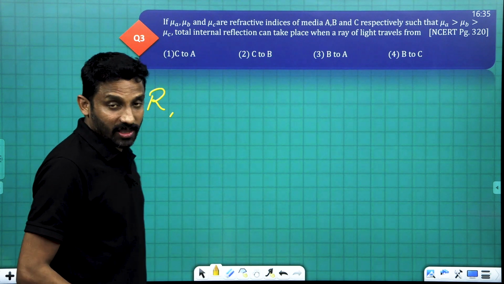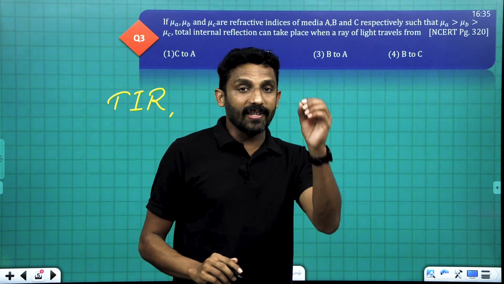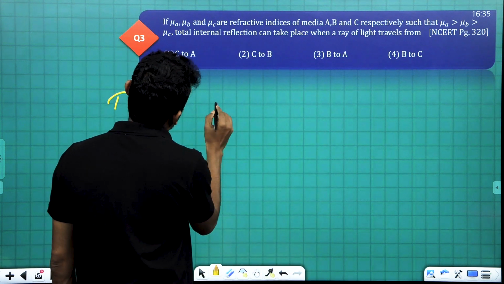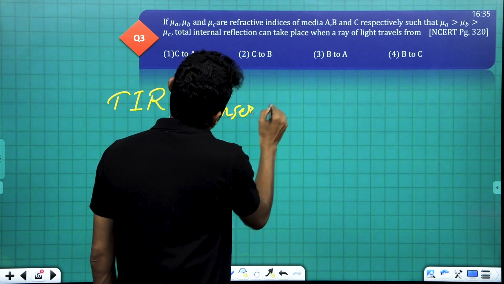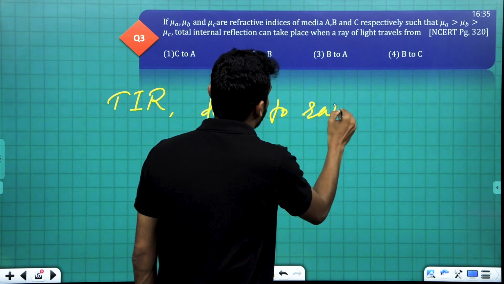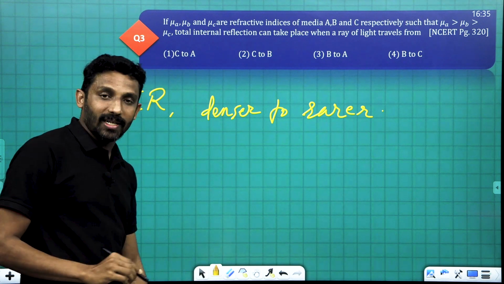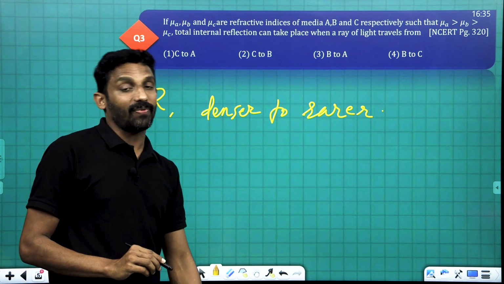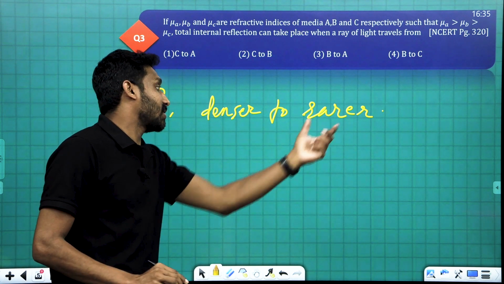It takes place when the ray travels from denser medium to rarer medium. Denser means higher refractive index to lower refractive index.